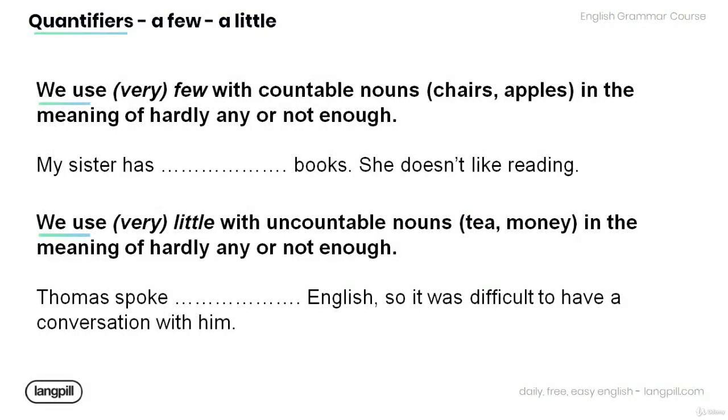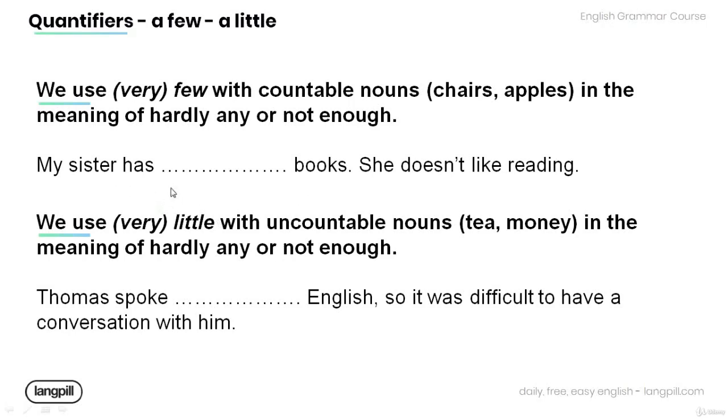Also remember that we use very few with countable nouns such as chairs and apples in the meaning of hardly any, or not enough. And we use very little with uncountable nouns such as tea or money in the meaning of hardly any, or not enough. Now have a look at the sentences below and fill in the blanks using the appropriate quantifier.